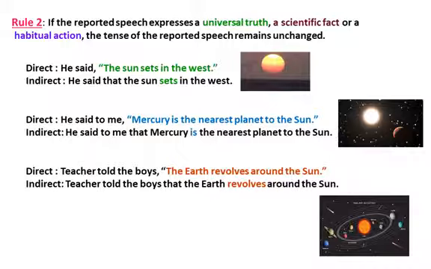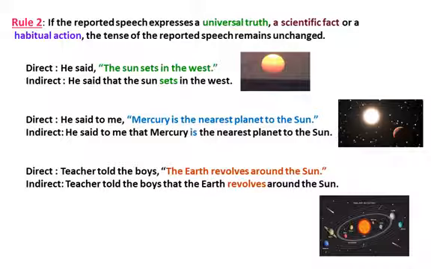He said, "The sun sets in the west." It is a universal truth. So the indirect, he said that the sun sets in the west. The simple present verb sets is used in both direct and indirect. Example 2. He said to me, "Mercury is the nearest planet to the sun." It is a scientific fact. So in the indirect, he said to me that Mercury is the nearest planet to the sun. You can see in both the sentences the helping verb is used.